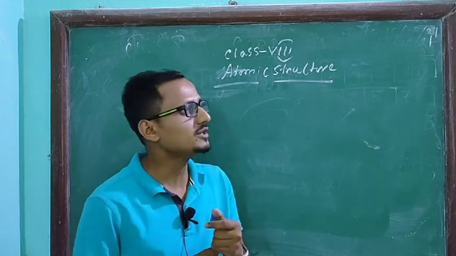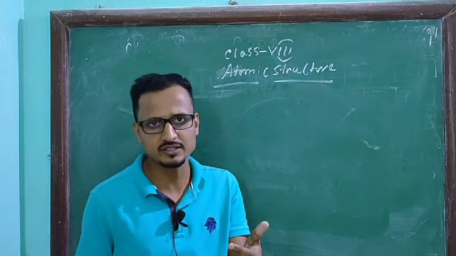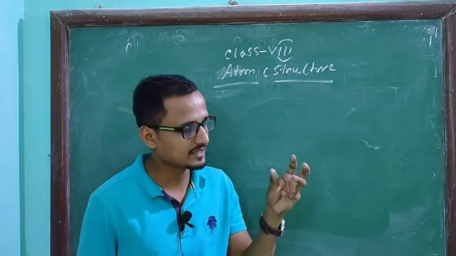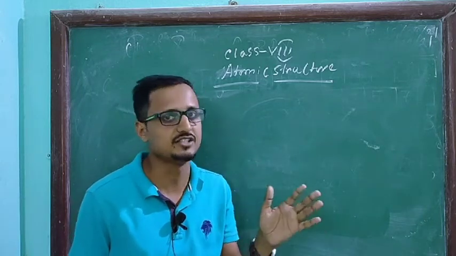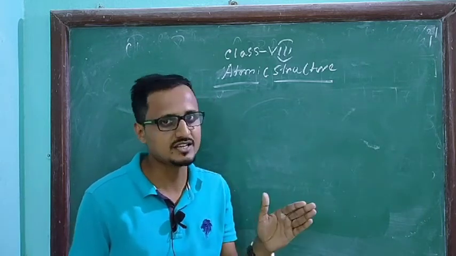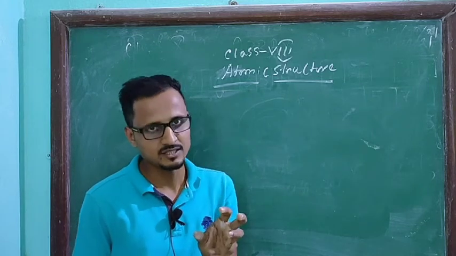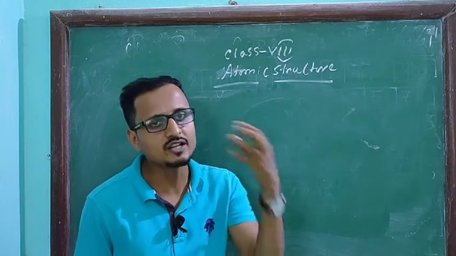Now listen, what Bohr concluded is that whenever an electron is revolving around a nucleus, if it releases energy, then a time will come when the electron will lose all its energy.